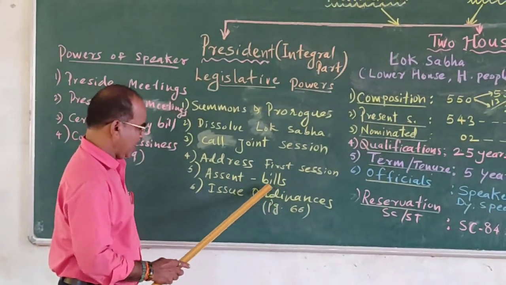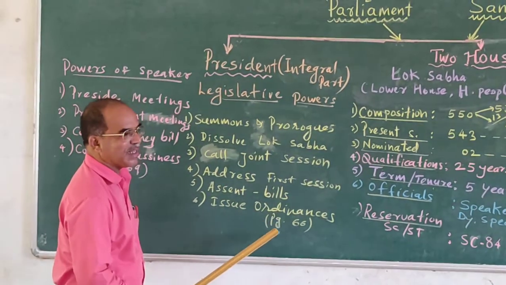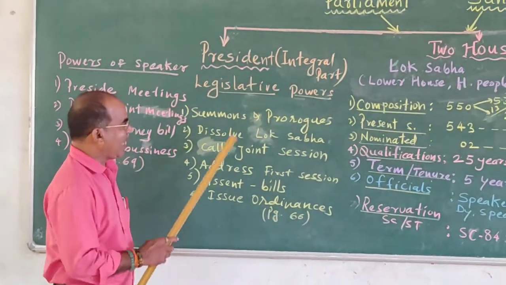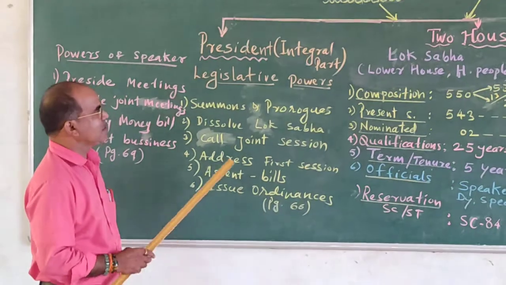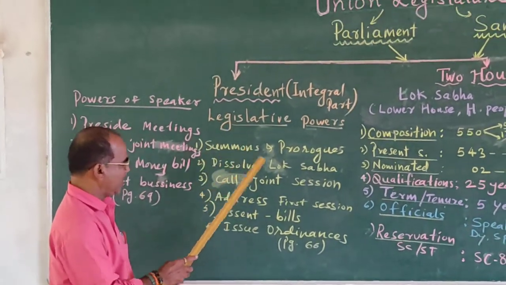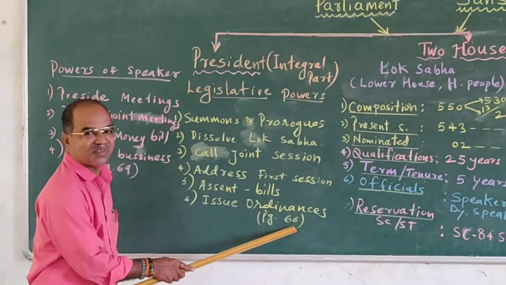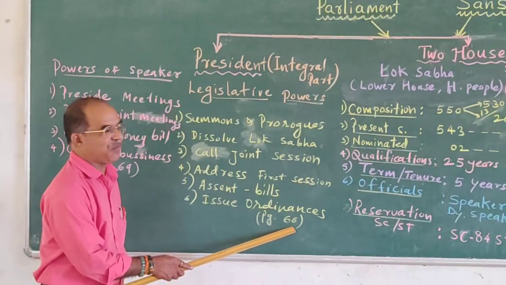He assents to the bill. He issues ordinances whenever there is need for a law. Like that, there are so many powers given by the Constitution to the President. Please refer to page number 66 for detailed information.